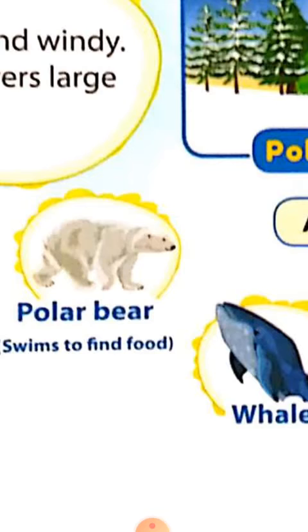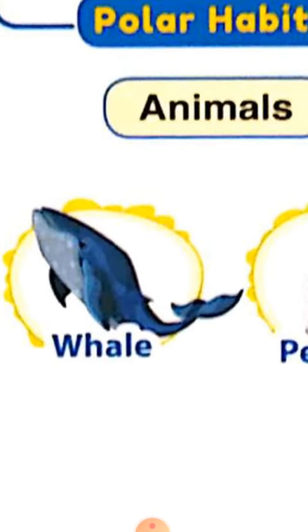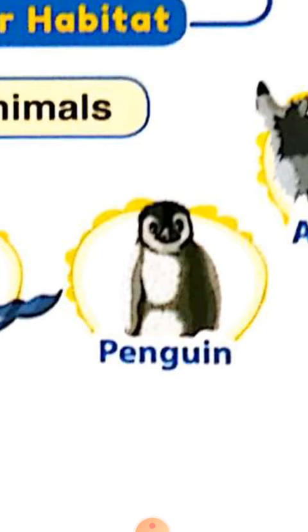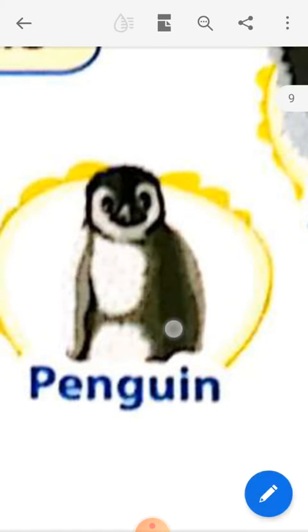The second animal, which can live under the water of the polar habitat, is the whale. The third animal is the penguin. Penguin also is covered with a thick layer of fur.